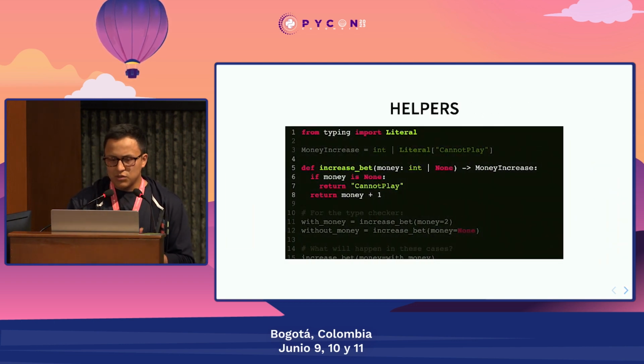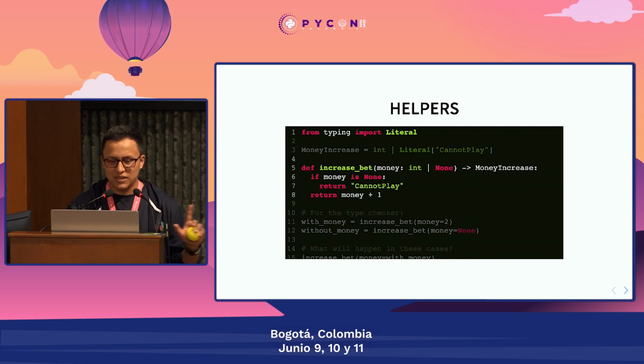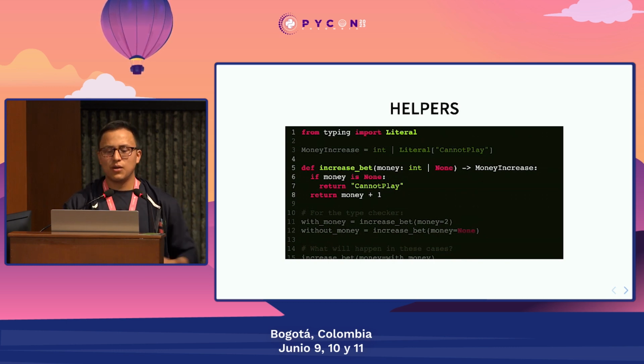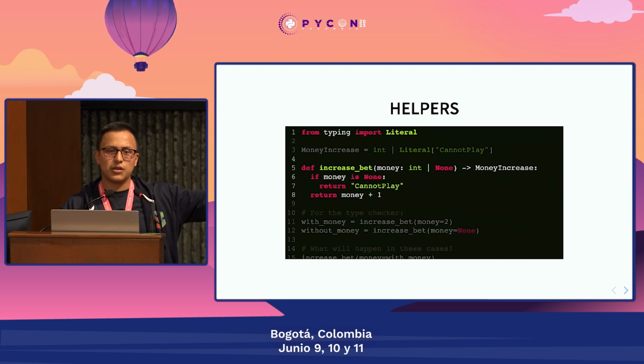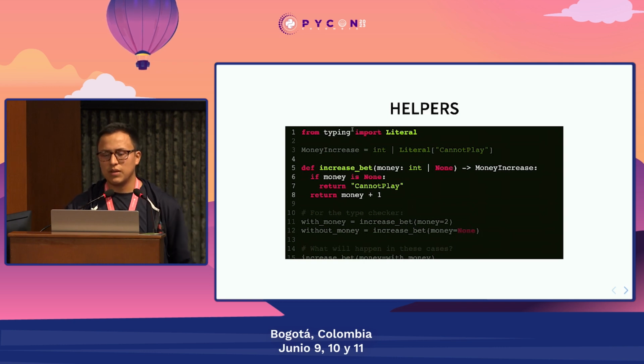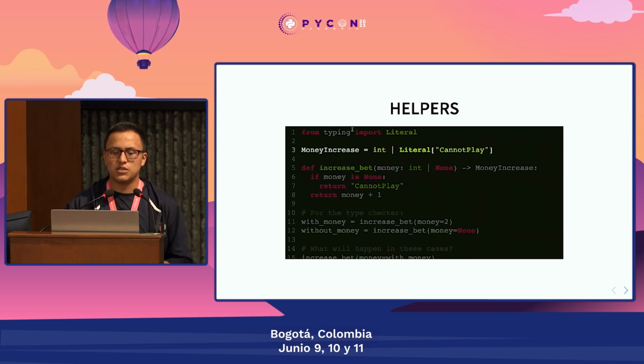Let's see. I think I have some time to explain this helper. And pay a lot of attention here, because if you miss it, you miss it. So here I have the function increaseBet, which takes a variable called money, which is an int or None, and if money is None, it returns the literal string "cannot play", otherwise it returns money plus 1. So it returns a money increase, which is going to be either an int, or the literal string "cannot play".